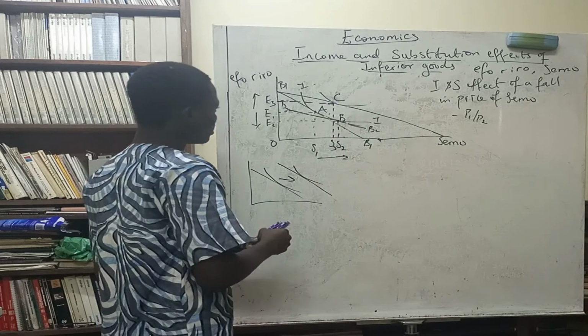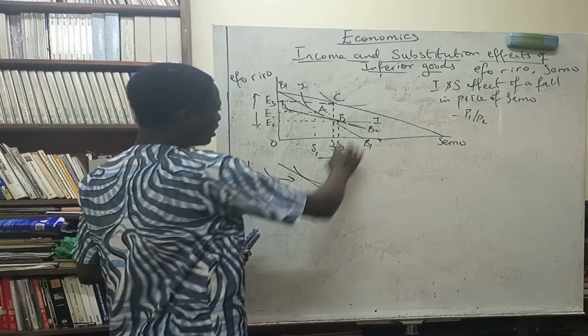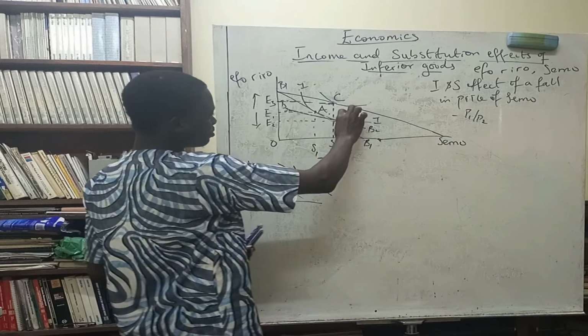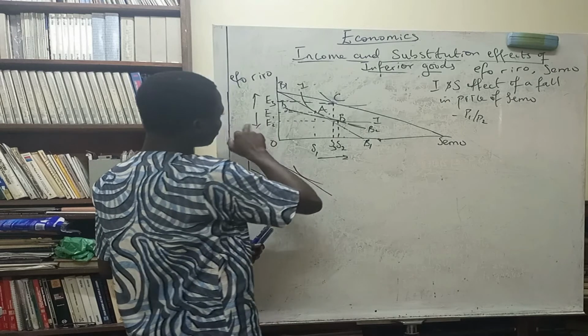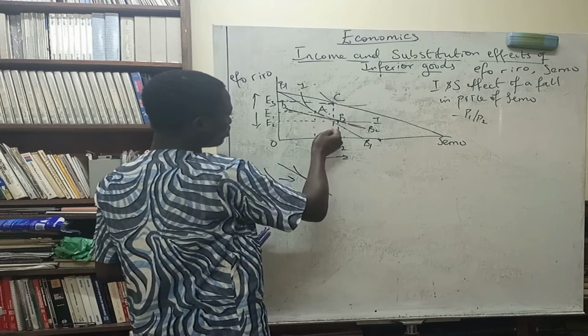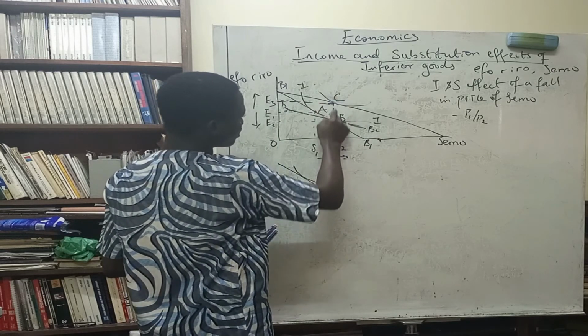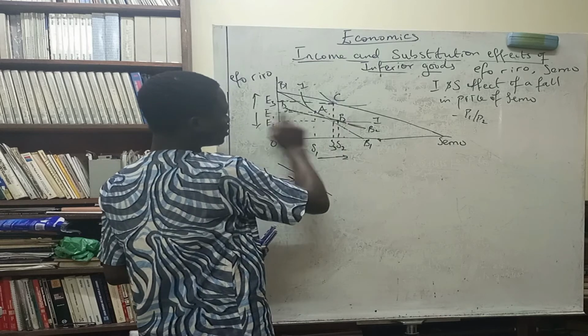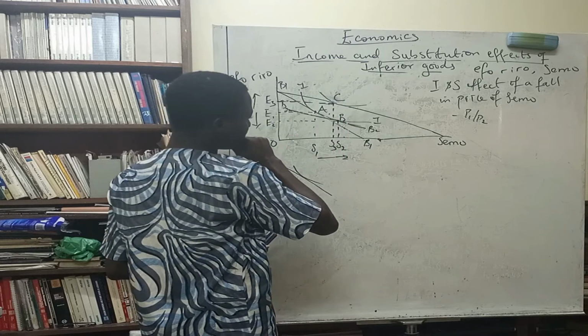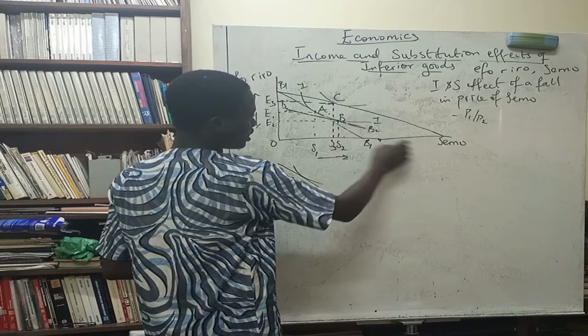Now on point C, we can see that starting from point B, we have more of Eforio. Of course, this point is bigger than this point for Eforio, so we have more of it, and then we have less of Semo.